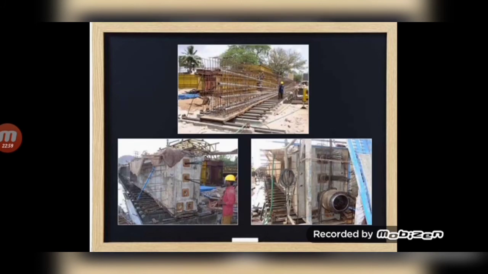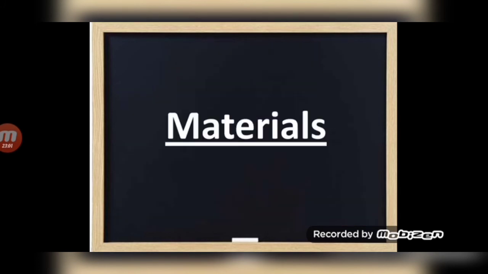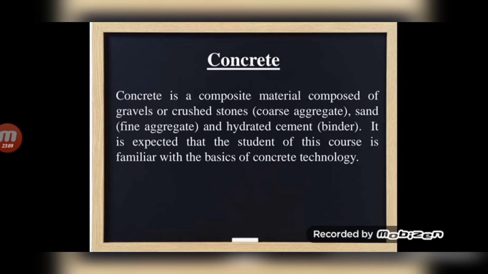So next we are going to see materials used in pre-stressed concrete elements. First one, concrete. Concrete is a composite material composed of gravels or crushed stones, which you used to call coarse aggregate, sand and hydrated cement. It is expected that the student of this course is familiar with the basics of concrete technology, right? You already know what concrete comprises.